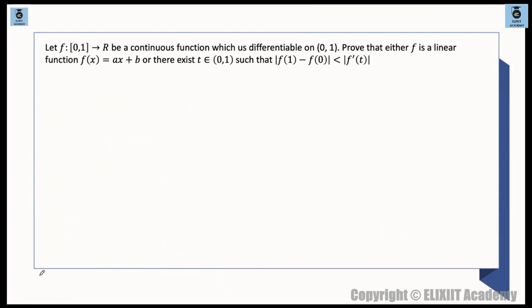Subjective question, this is a nice question. देखो question क्या बोल रहा है, lot of things are there, so one by one चलो. So f such that 0 to 1 to R be a continuous function, which is differentiable on 0 to 1. We have to prove that either f is a linear function or there exists t belongs to 0 to 1 open such that mod of f of 1 minus f of 0 is less than mod of f dash of t, ठीक है.